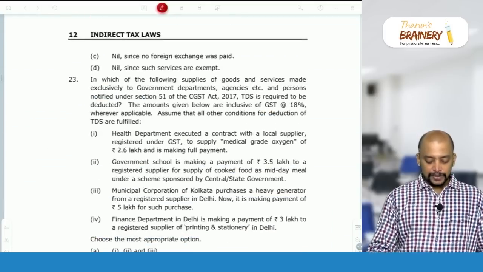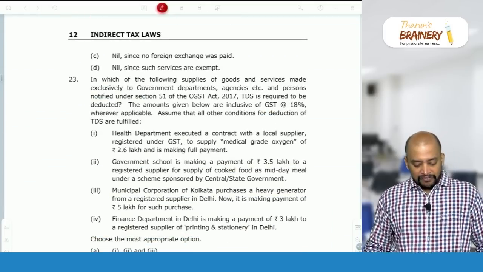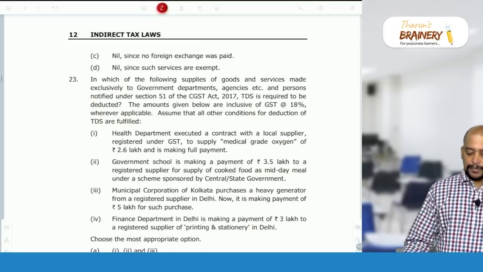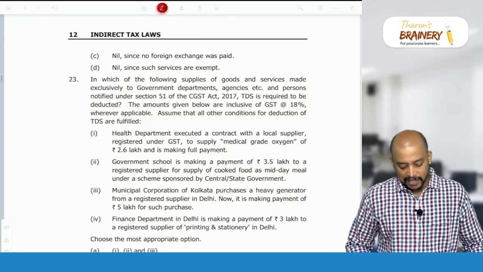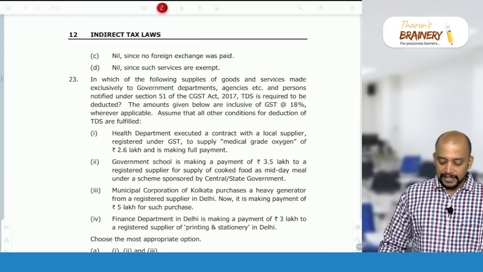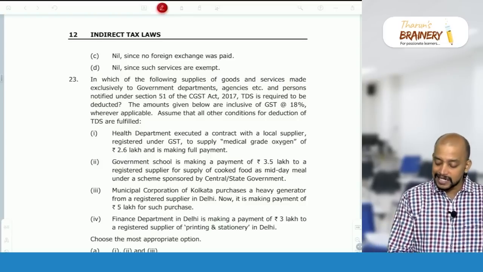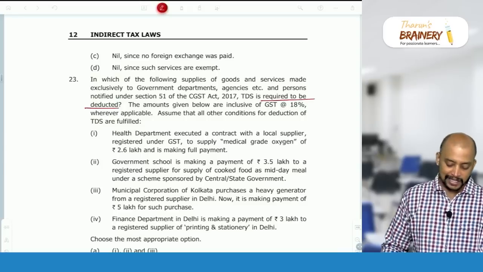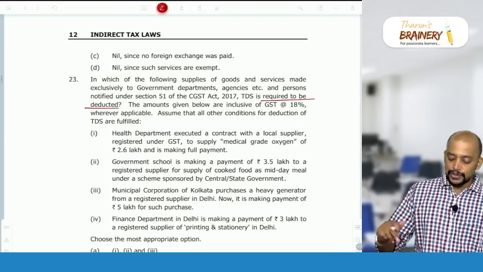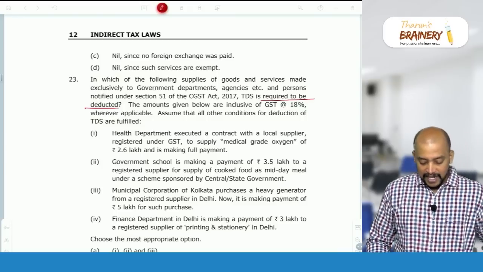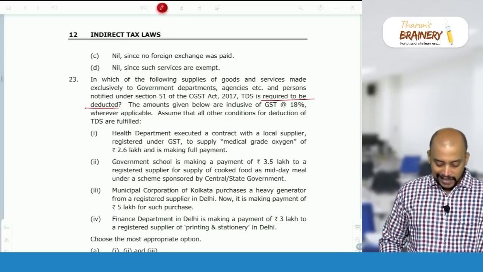Then, in which of the following supply of goods and services made exclusively to government departments, agencies, etc. and persons notified under section 51, TDS is required to be deducted? In which of the cases TDS is required to be deducted is what they are asking. The amounts given below are inclusive of GST at 18% wherever applicable. Assume that all other conditions are fulfilled.